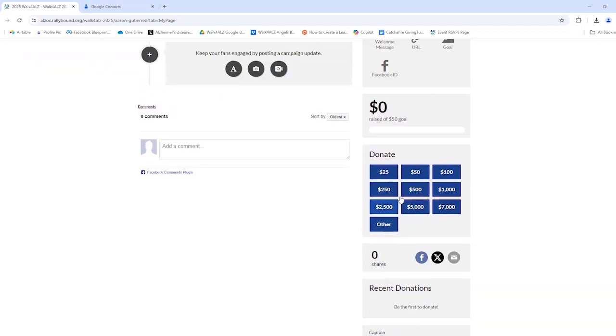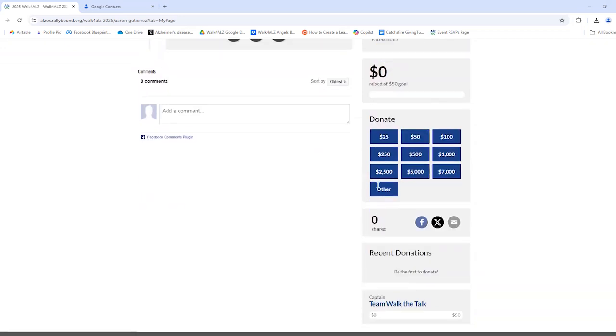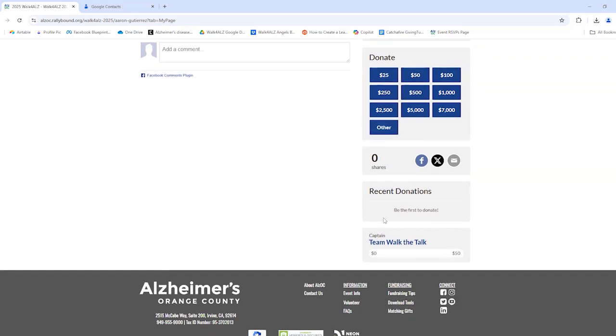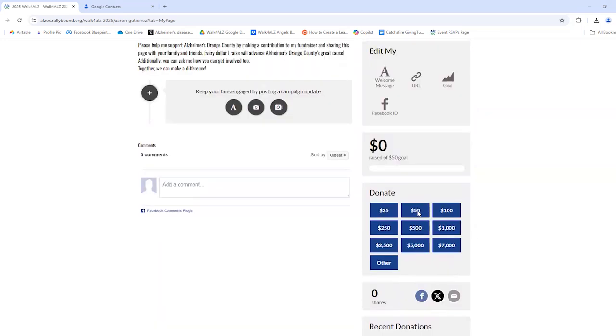Over here on the right, there's a few preset buttons to donate. So this will allow people, either yourself or other people who are looking at your page, to donate a specific amount, or if they click other, they can set whatever amount they prefer to share. And then again, we'll see additional options here to share that will allow you to share your fundraising page. This will show the most recent donations and the name of the team as well.